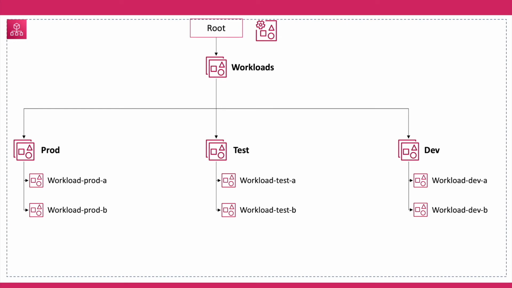In the second scenario, let's assume that we need freedom for our developers to experiment, iterate, and develop workloads. So in this case, the access policies for our development and testing accounts will be separate. So we are going to configure different OUs for their respective workloads. In this example, we have three child OUs within the workloads top OU: prod, test, and dev. All of these OUs have their respective workloads and accounts with different sets of access policies and operational management.